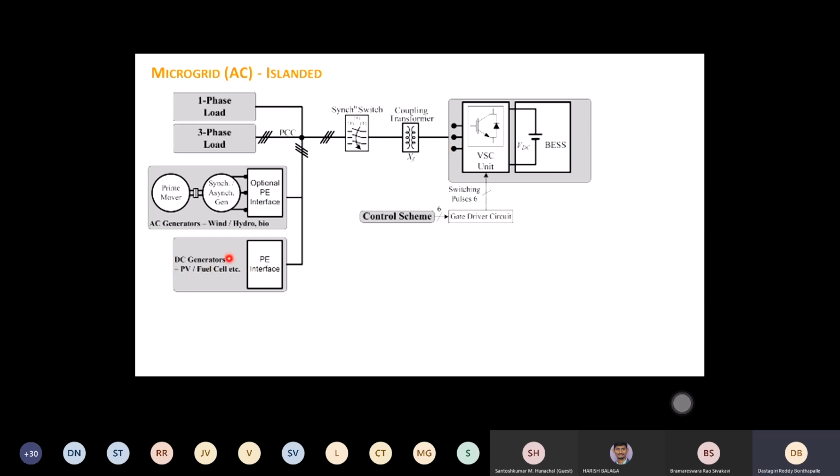Then there will be a diesel generator, and another distributed generation, that is PV or fuel cell, etc. That generally comes with some power electronic converter, because that is DC generation, so definitely you have to convert that into AC. We cannot skip an inverter. Now, when does the diesel generator come into the picture? If there is no renewable energy generation and the battery is already discharged to a level set by you, then there is no other option. You have to bring in the diesel generator.